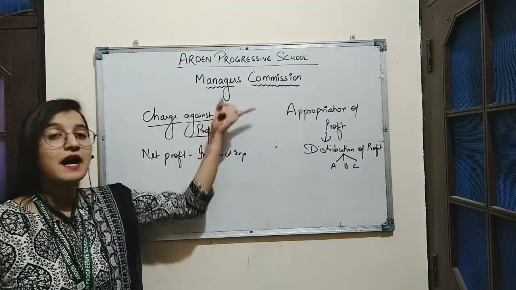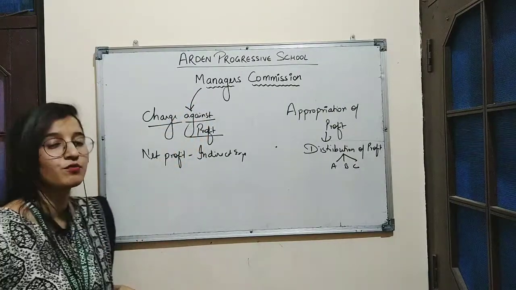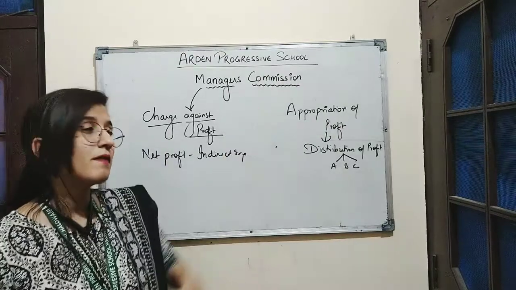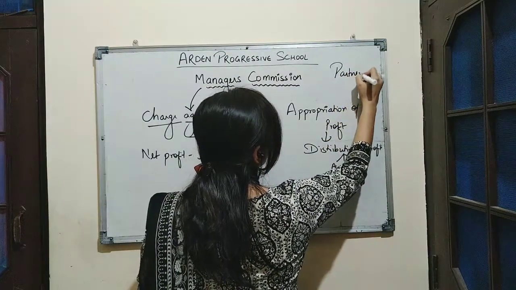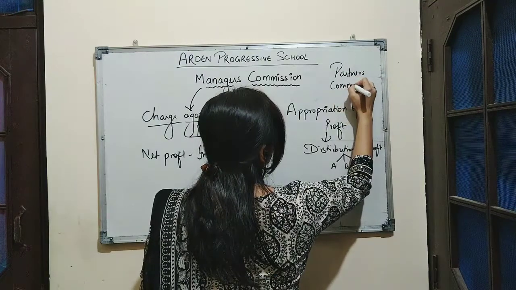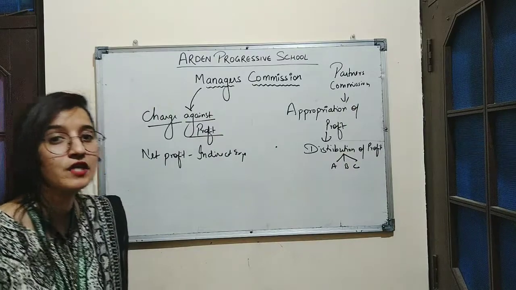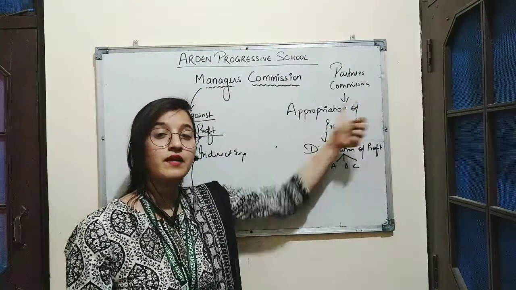So here manager's commission is considered as charge against profit. Why? Because this is the commission which is paid to managers, whereas partner's commission is considered as appropriation of profit. Why? Because this commission is paid to partners.